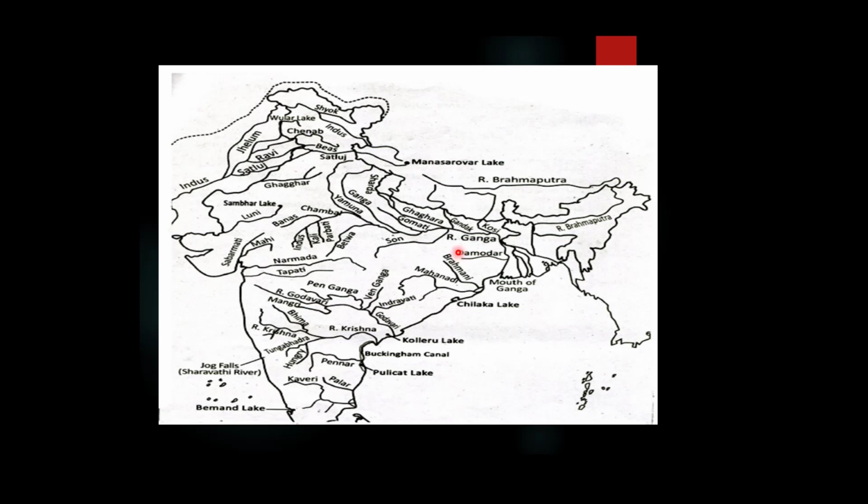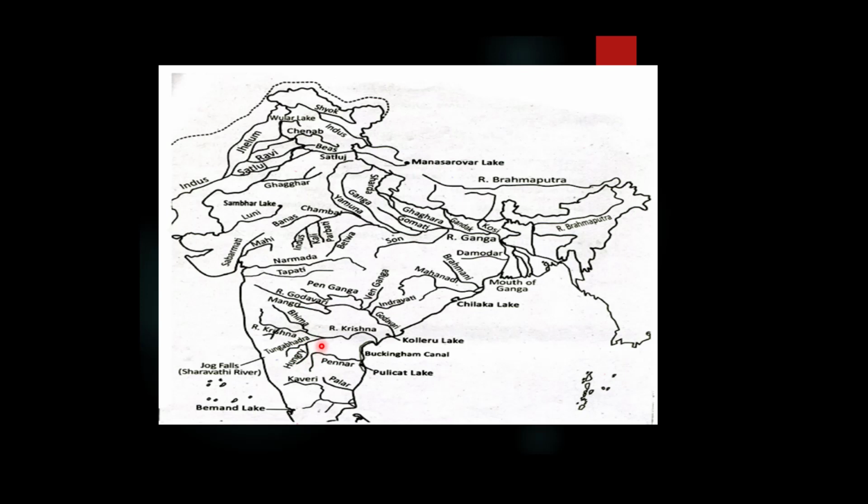Swarnarekha is in Jharkhand state. You can find Mandavi and Juari in the state of Goa. You can see here there are various tributaries of the rivers in the peninsular part of India as well as in the Himalayan river system.